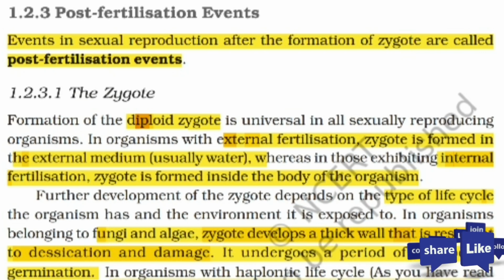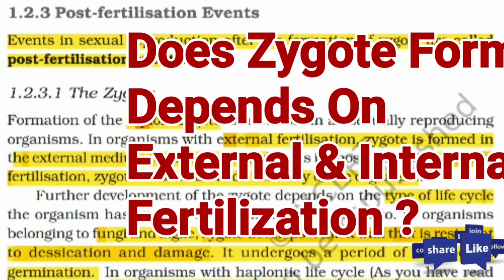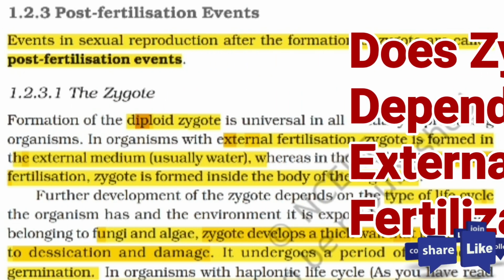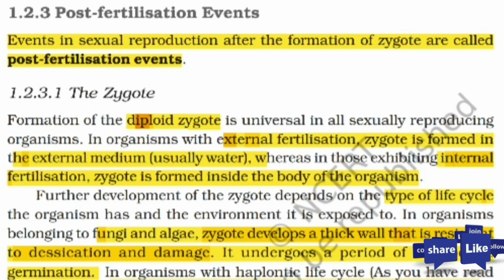These are the higher organisms, multicellular or complex organisms. Only a diploid zygote is present, which leads to sexual reproduction in such organisms. As we have learned in previous topics about external fertilization and internal fertilization, in organisms with external fertilization, the zygote forms in the external medium only, while those showing internal fertilization form the zygote inside the body of the organism.